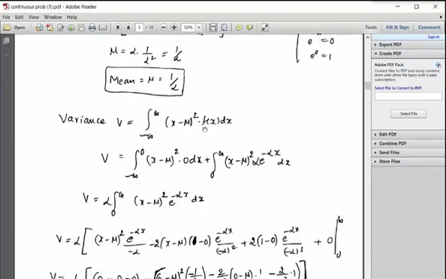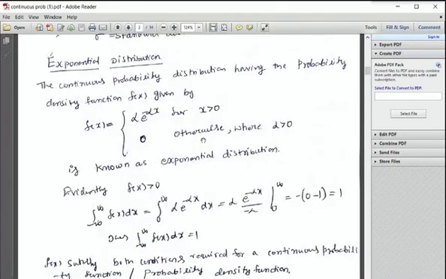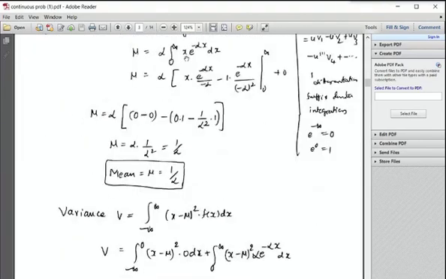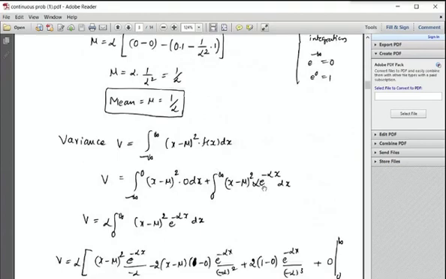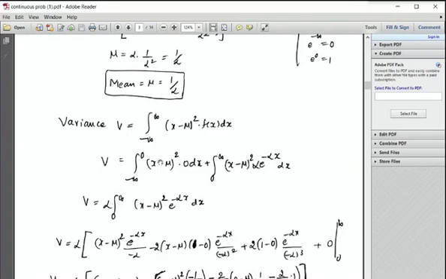What is f of x here? Here the function is 0 for the interval minus infinity to 0, because the exponential distribution says that the function is alpha e power minus alpha x for x positive and 0 otherwise. Therefore only in the interval 0 to infinity is it alpha e power minus alpha x, otherwise 0. So the variance equals the integral from 0 to infinity of x minus mu whole square into alpha e power minus alpha x, that is f of x.